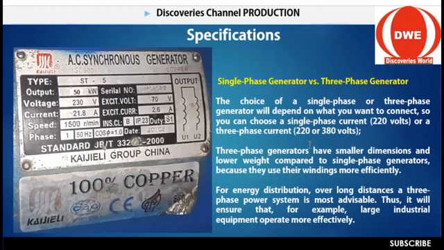I've told you about the volt system. Some equipment's volt consumption cannot pass more than 220. But if you have equipment that has 380 volts, then don't use 1 phase. Go for 3 phase.